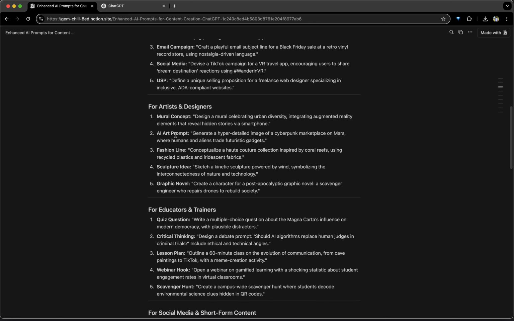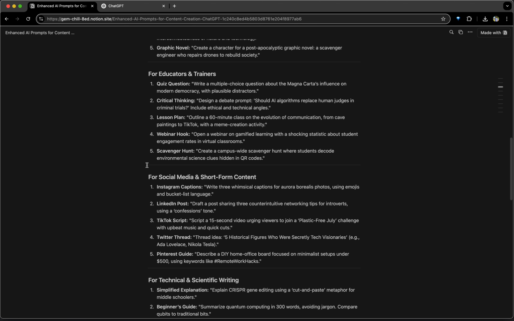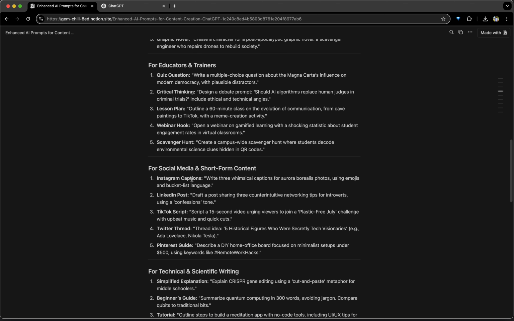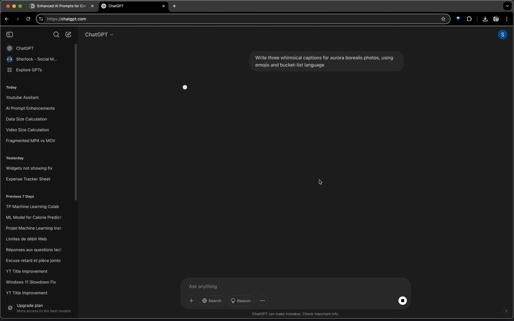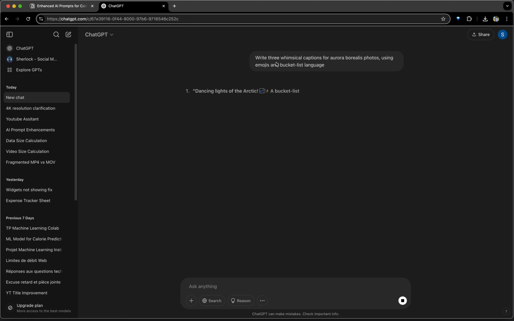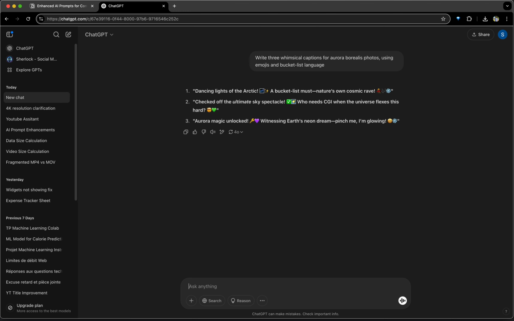So let's say, for example, that you'd like to create an Instagram caption. All you have to do is copy the prompt and then go to ChatGPT and paste that simple prompt. You can, of course, customize it however you want, and that's up to you, and that's it.